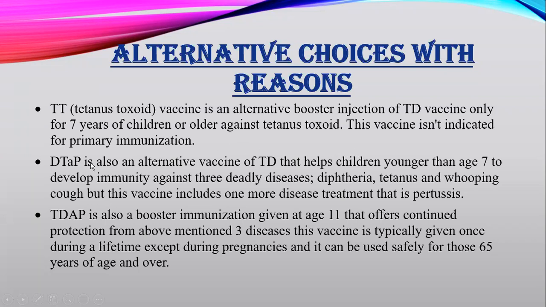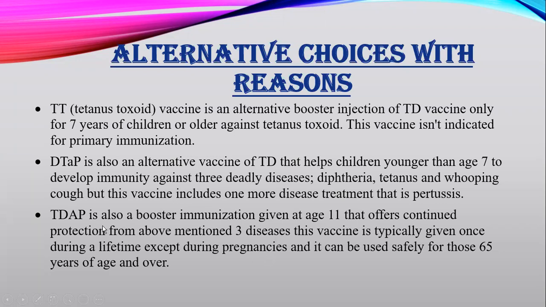Then we have DTaP, which is an alternative one for the TD, and it helps children younger than age 7 to develop immunity against the 3 deadly diseases that I have previously said, that is diphtheria, tetanus, and pertussis, that is whooping cough. Then thirdly, we have Tdap, which is also a booster immunization given at age 11, not below the age of 11, as it offers continued protection from the above-mentioned 3 diseases.